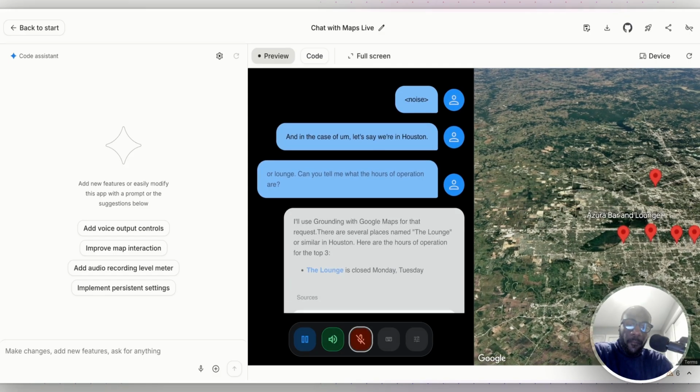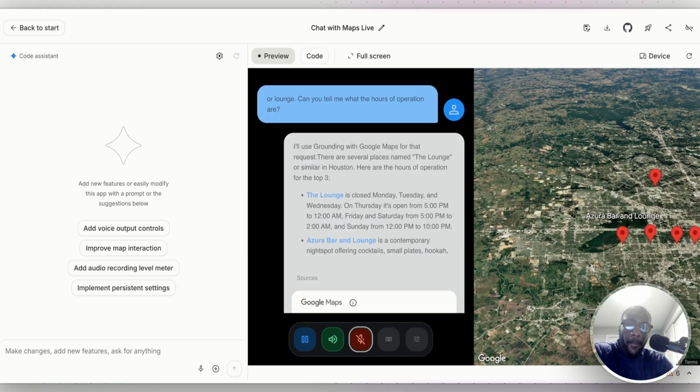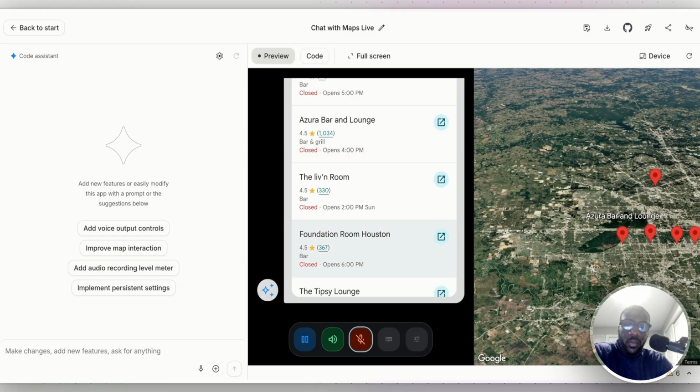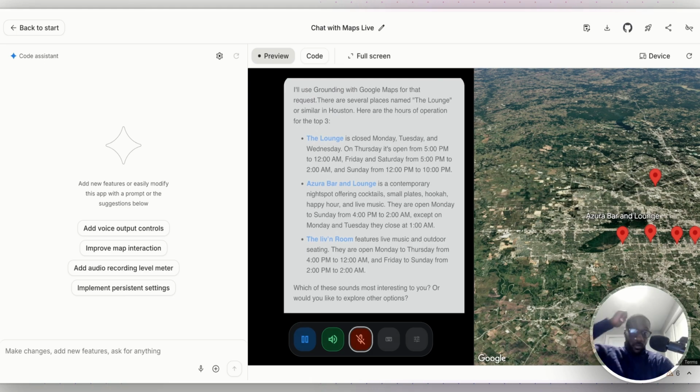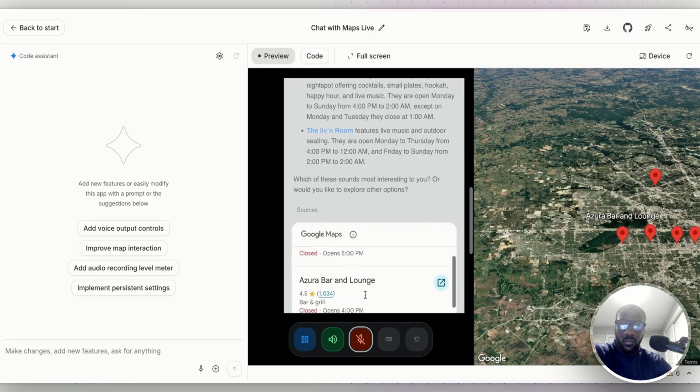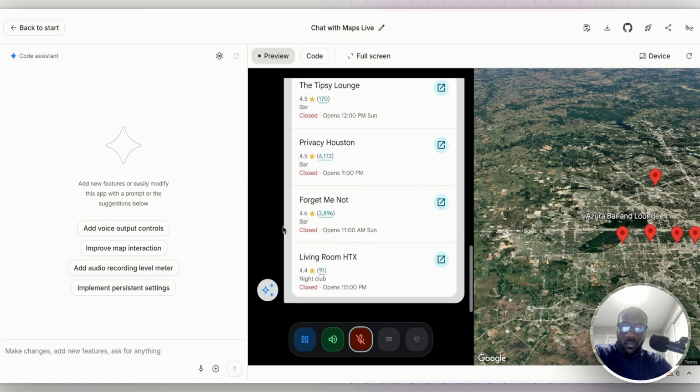There are several places named The Lounge or similar in Houston. Here are the hours of operation for the top 3. The lounge is closed Monday, Tuesday, and Wednesday. On Thursday, it's open from 5 p.m. to 12 a.m., Friday and Saturday from 5 p.m. to 2 a.m., and Sunday from 12 p.m. to 10 p.m. Azura Bar and Lounge is a contemporary night spot offering cocktails, small plates, hookah, happy hour, and live music. They are open Monday to Sunday from 4 p.m. to 2 a.m., except on Monday and Tuesday they close at 1 a.m. The living room features live music and outdoor seating. They are open Monday to Thursday from 4 p.m. to 12 a.m. and Friday to Sunday from 2 p.m. to 2 a.m. Which of these sounds most interesting?